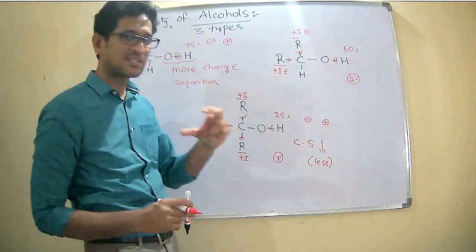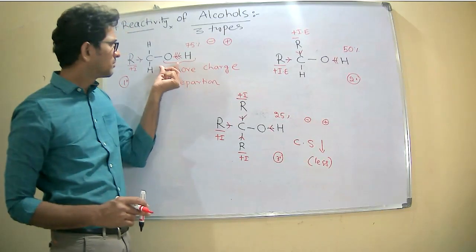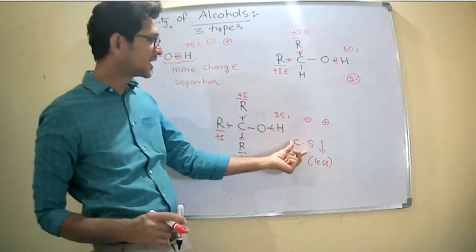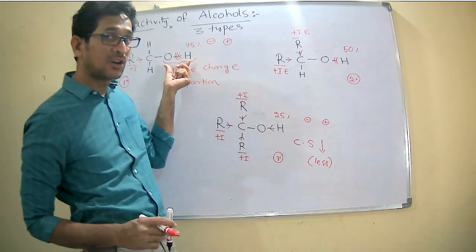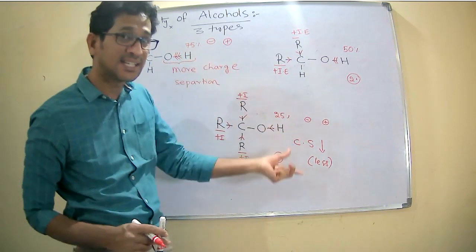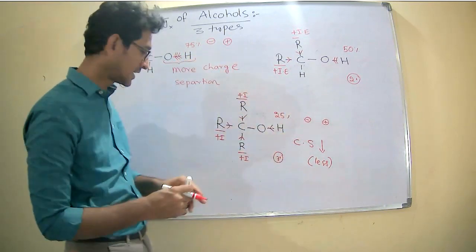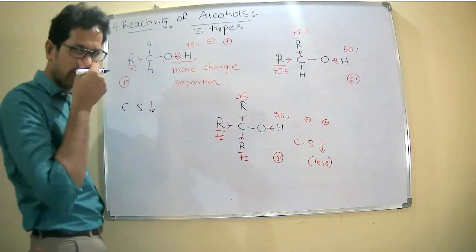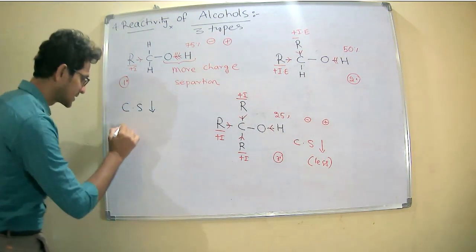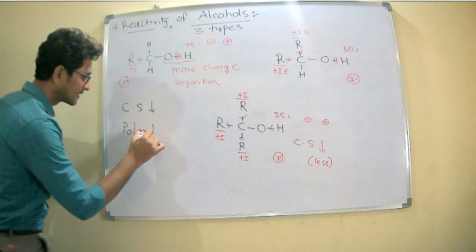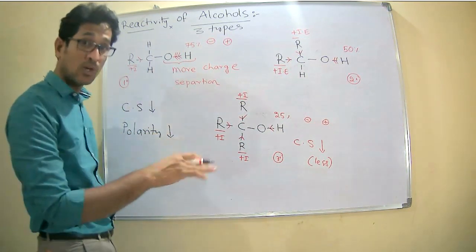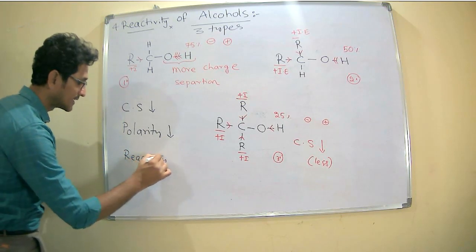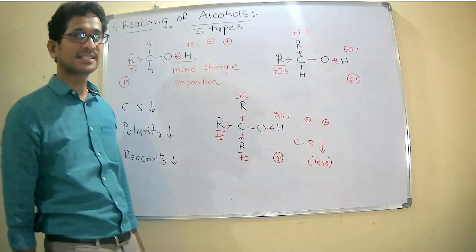So from primary to tertiary, the charge separation between the oxygen and hydrogen is decreasing. Once charge separation decreases, polarity decreases. Once polarity decreases, reactivity decreases.